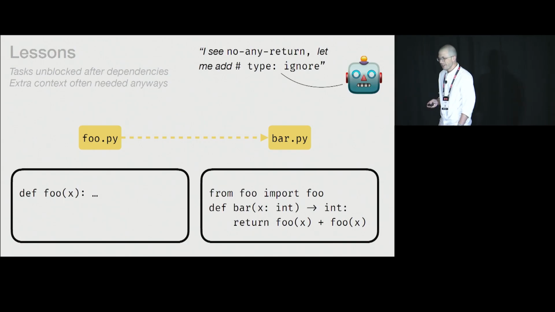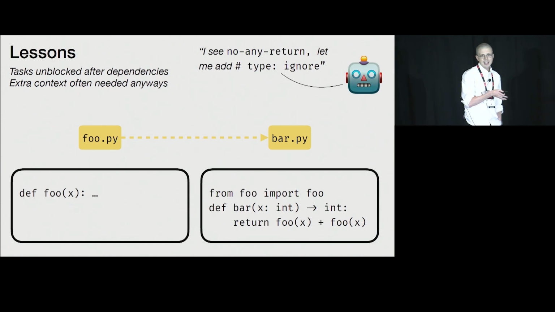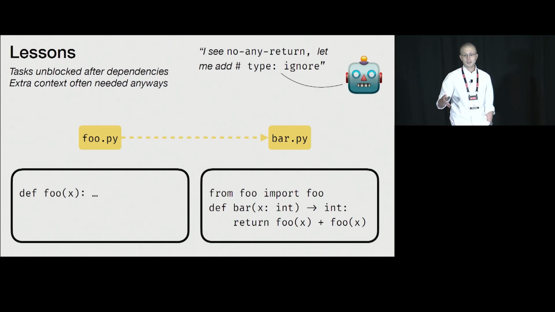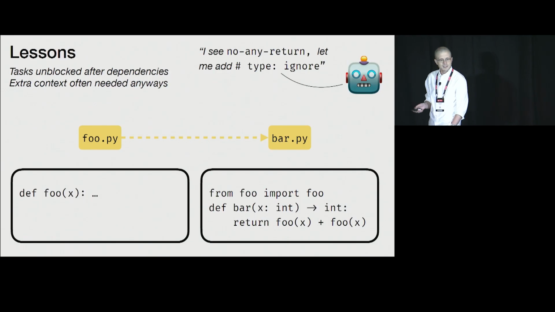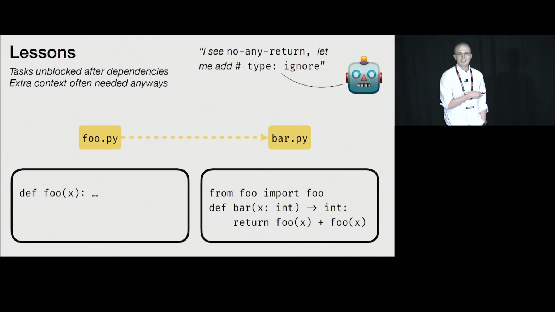So this tells us a lot about what a possible solution should look like. The first is that we have tasks, files, that should be unblocked after their dependencies are resolved, not necessarily before. We should not attempt to resolve bar.py until we've resolved foo.py. And the second nice takeaway here is that extra context is often needed anyways. As you're typing bar.py, you need to know a little bit more about foo.